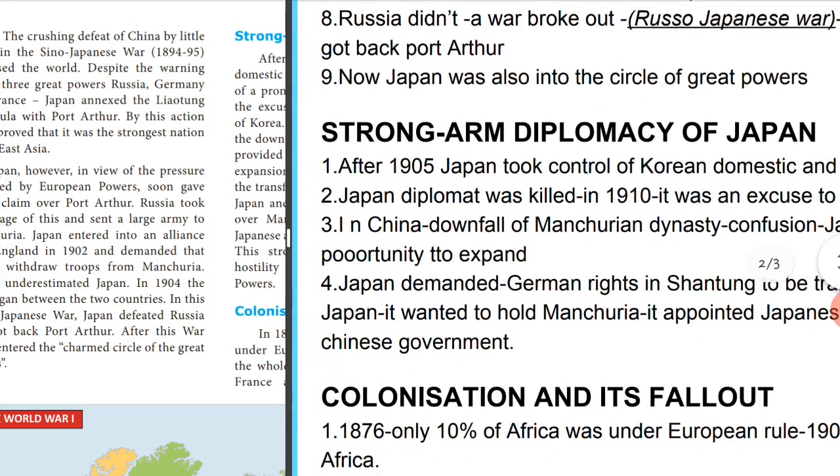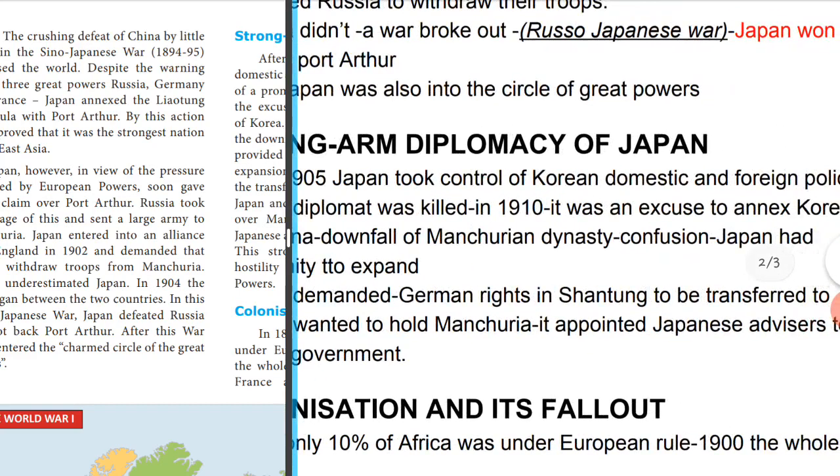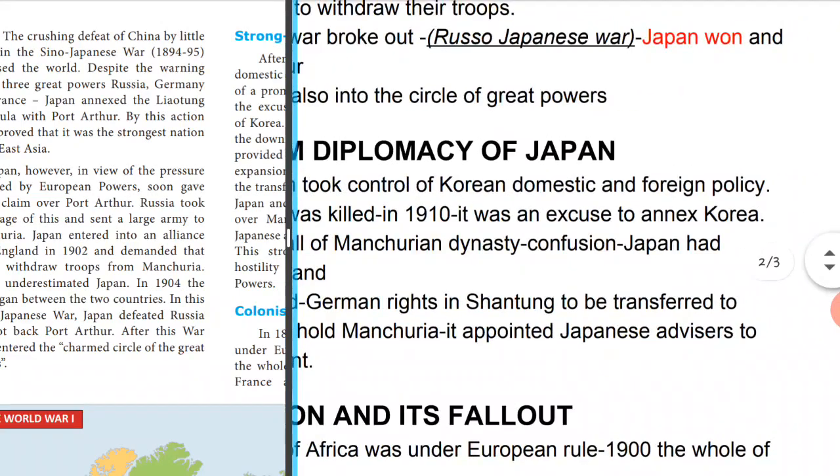A diplomat is a person who has political influence, a very highly respectable person. We call them a diplomat. So Japan's diplomat was killed in 1910, and it was an excuse for Japan to annex Korea. Annex, again let me tell you, means attach. So it took Korea to its side.